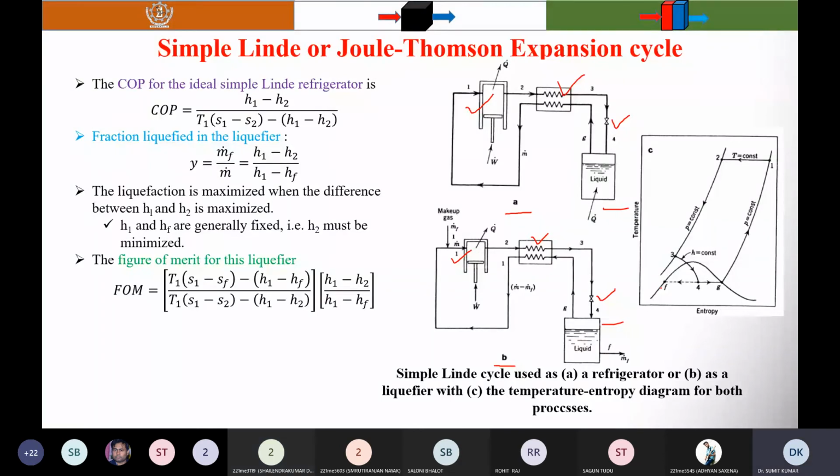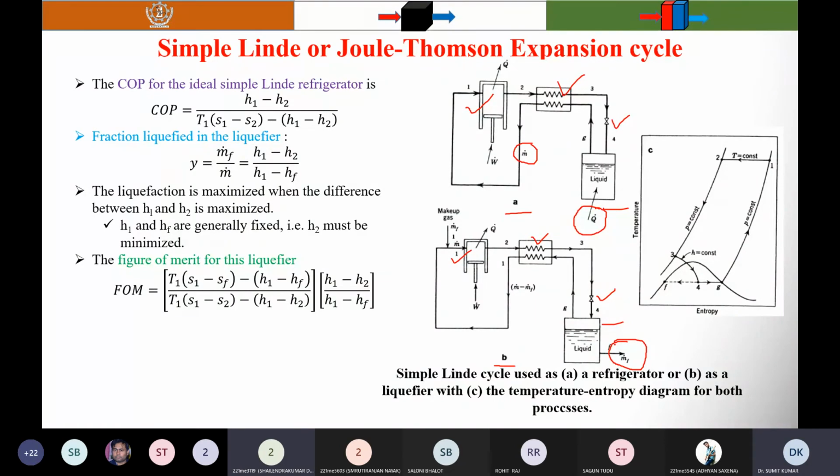Here, what is the basic difference? You can see that the mass flow rate of the working fluid is the same throughout the cycle. You are not taking any liquid yield. It is stored, and when it absorbs heat from the refrigerating space, it is vaporized, but the mass flow rate is the same, m everywhere. But in the liquefier, we have taken the liquid yield m_f from the storage tank, so some mass has been condensed.